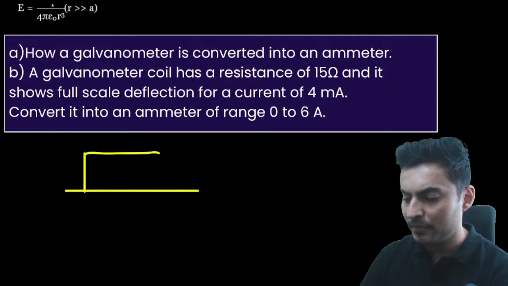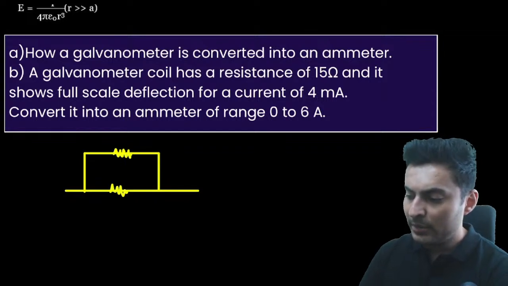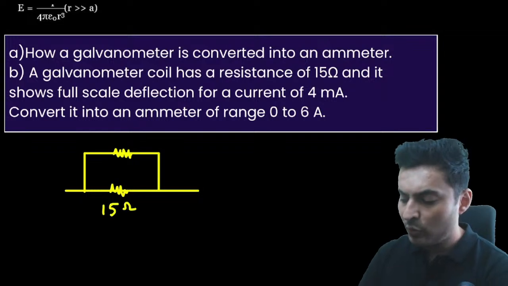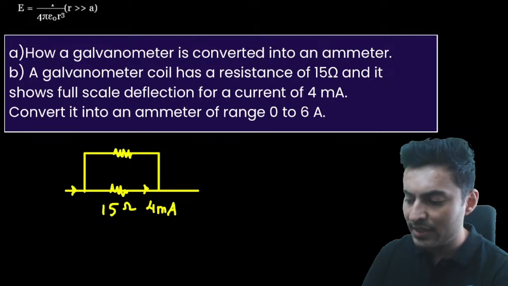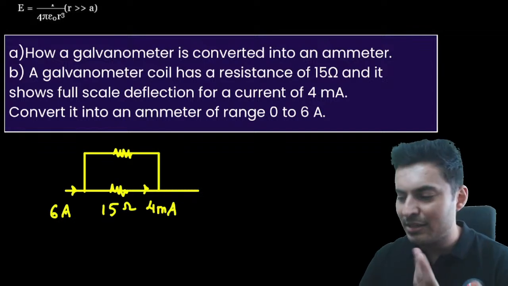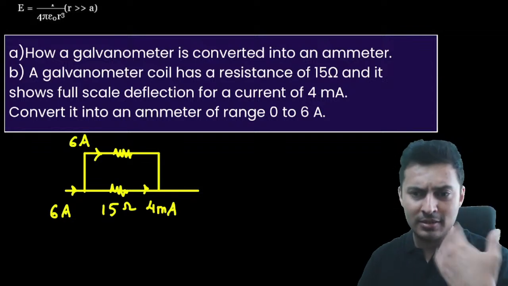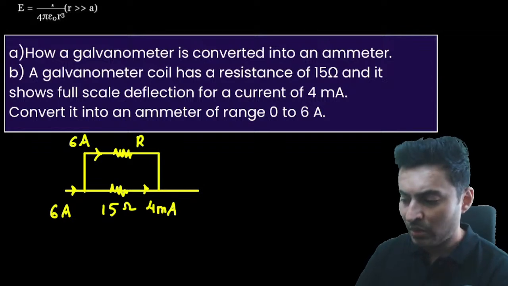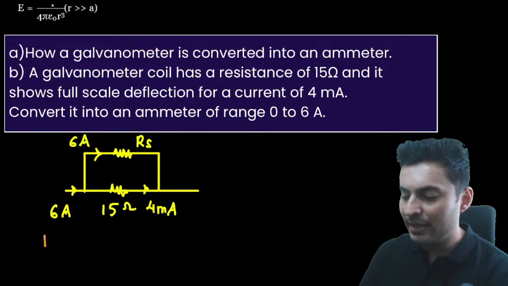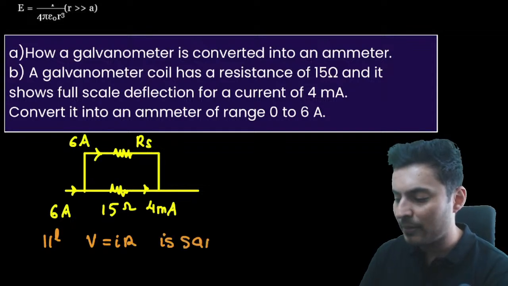So let's say this is the shunt, something like this. And there is a resistance here, there is a resistance here. The galvanometer has a coil resistance of 15 ohms, full scale deflection of 4 milliamperes. So this is 4 milliamperes. You want to send in 6 amperes over here. So out of 6 amperes, 4 milliamperes is very negligible. So almost 6 amperes will only go through the bypass resistance, the shunt resistance. So now the next thing that you need to do is, when you are in parallel, the voltage, which is equal to IR, is basically going to be the same.